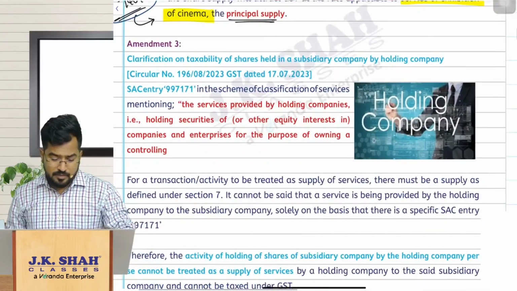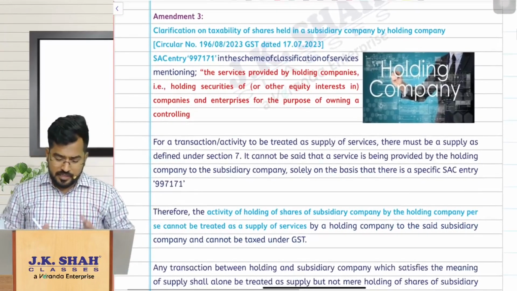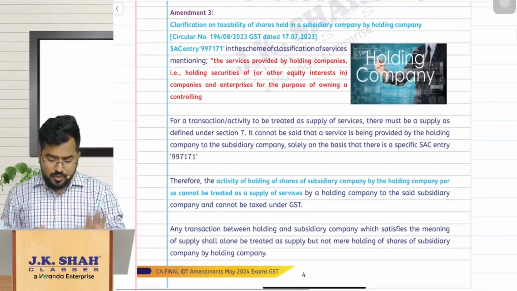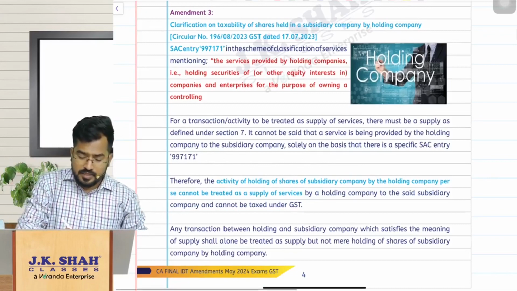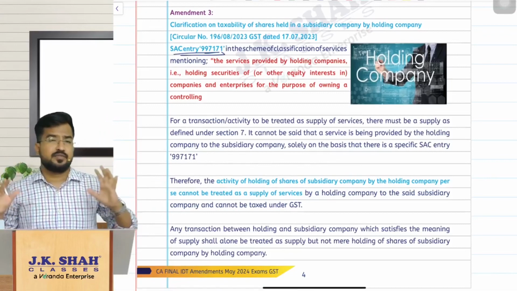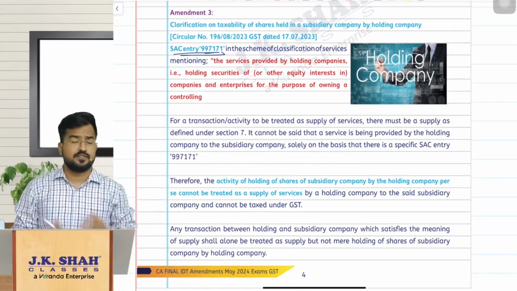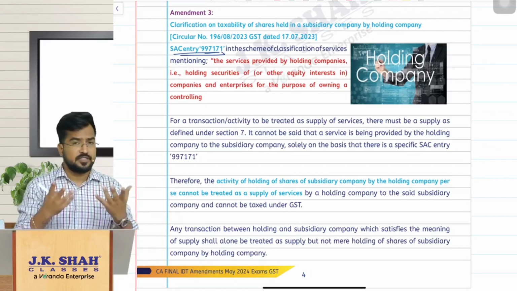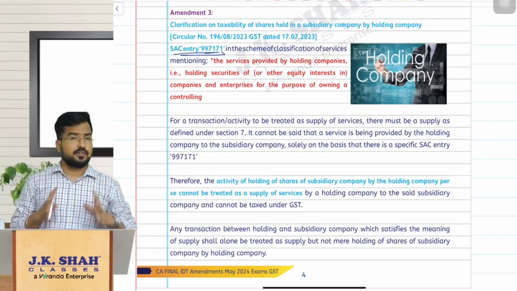So what is amendment number 3? Amendment number 3 is also again a simple clarification here. My suggestion is, don't worry about anything, just understand. There is a SAC entry 997171 in the SAC classification. You know the goods and services are classified: goods are classified based on HSN and services are classified based on SAC. So in SAC there is an entry number 997171.